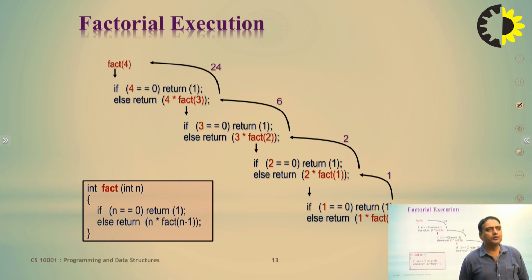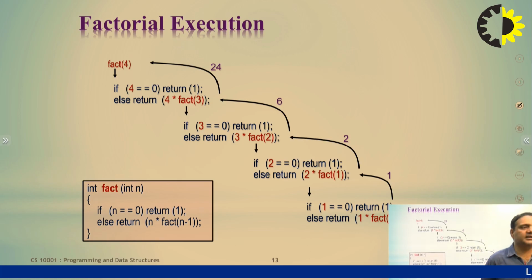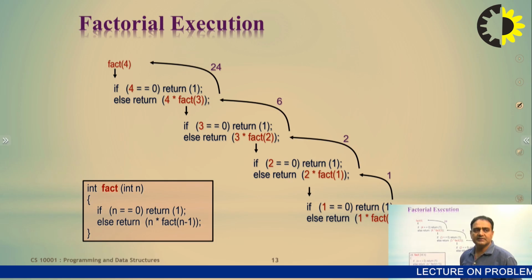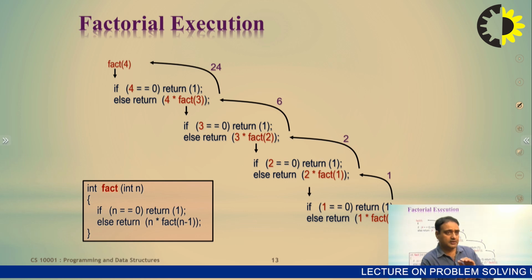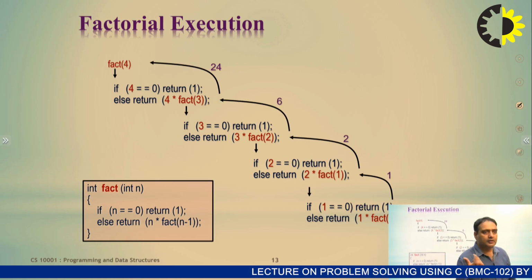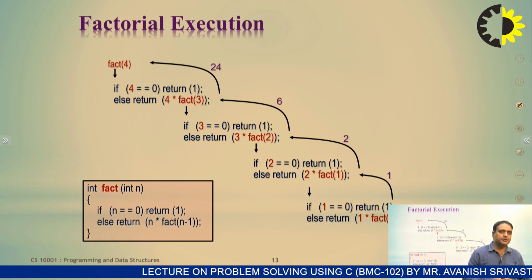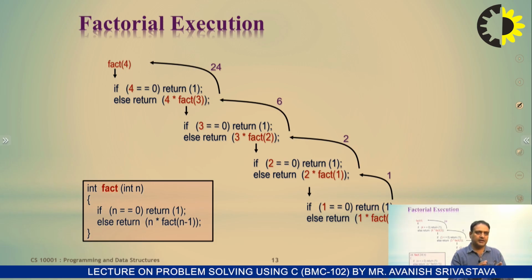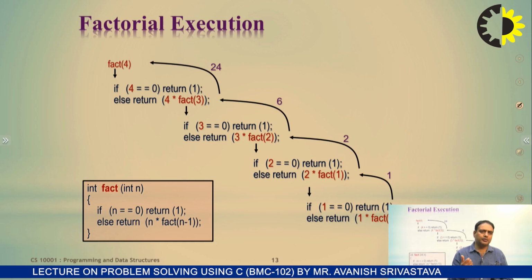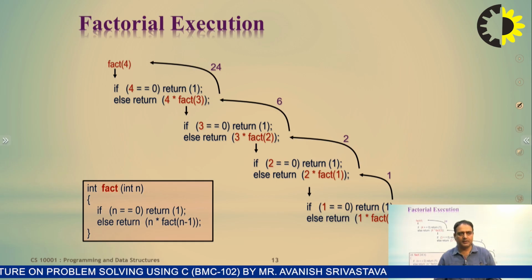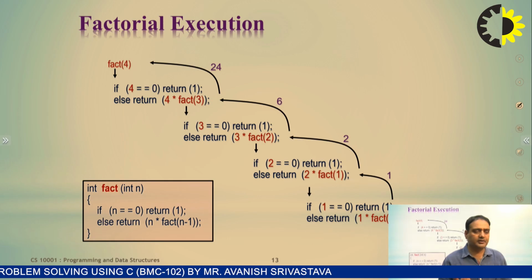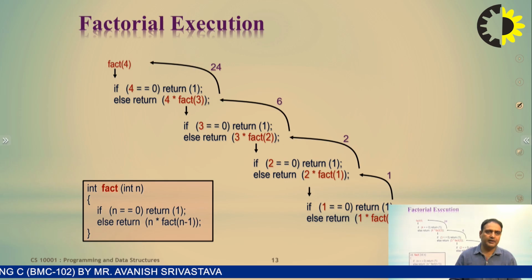So these are 4, 3, 2 and 1. These are the intermediate results. These intermediate results are stored in a stack, and you pop the top 2 elements from the stack, multiply them, and then put the result back in the stack. Then again the next top two elements are pulled out from the stack and multiplied, and the value is inserted back in the stack.